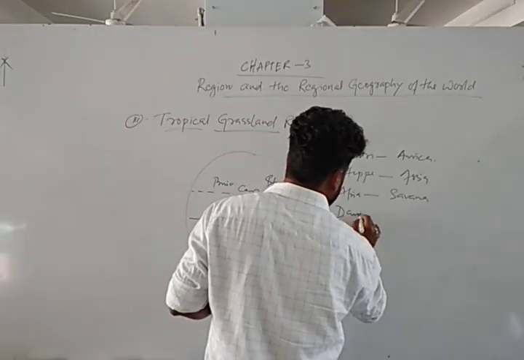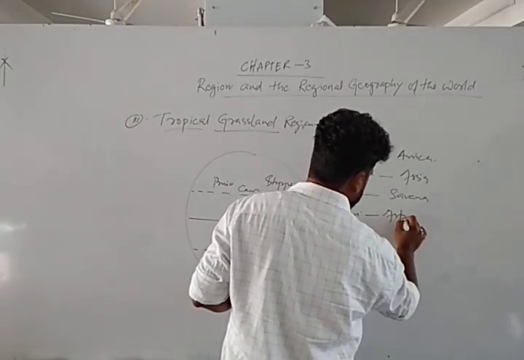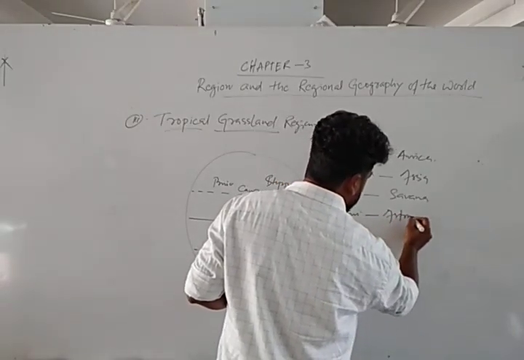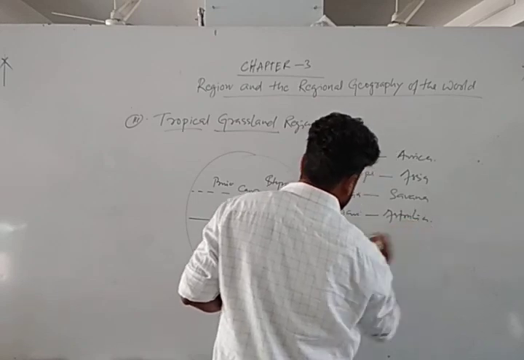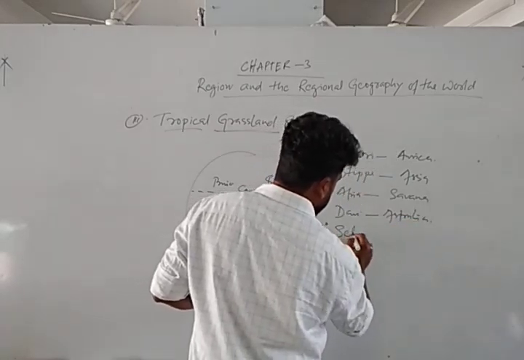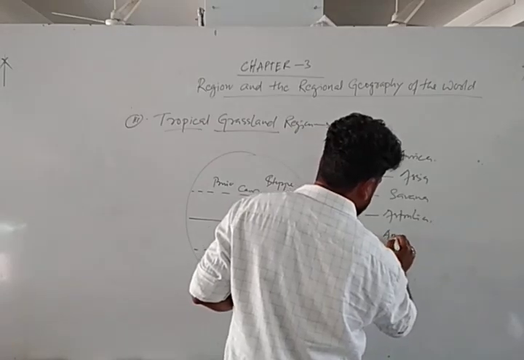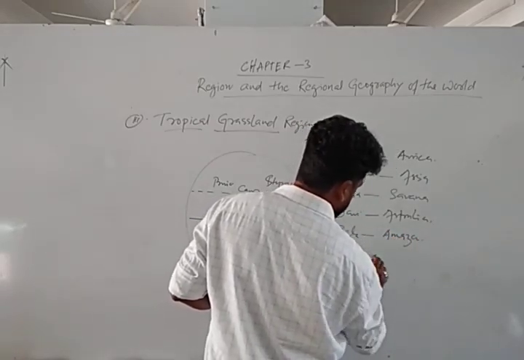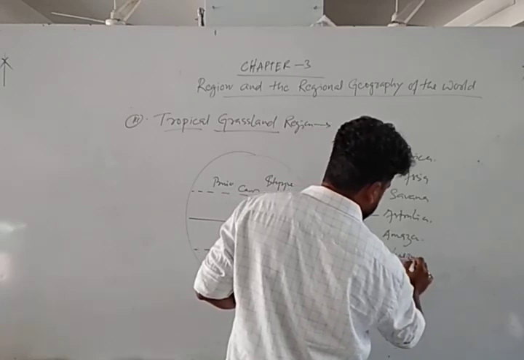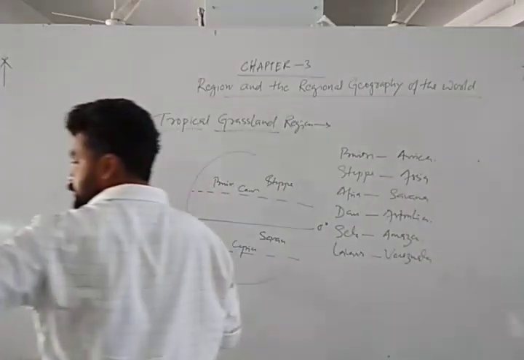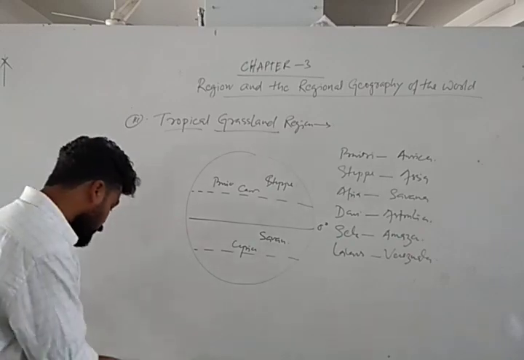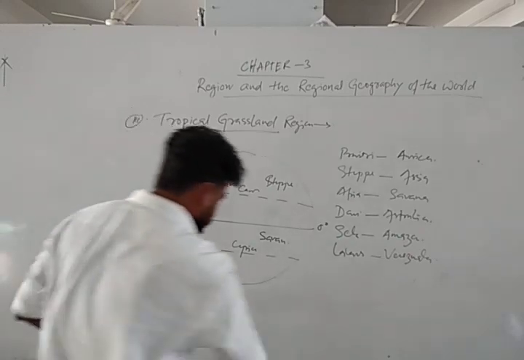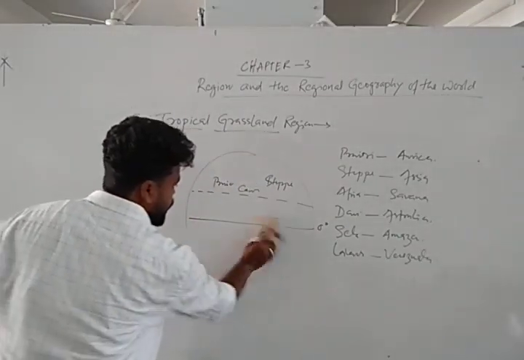Again, Downs are found in Australia. That means the grassland of Australia is called Downs. Again, Selva is found in the Amazon basin. Llanos are found in Venezuela. So these are the different types of grassland.